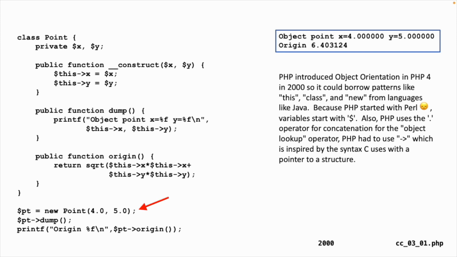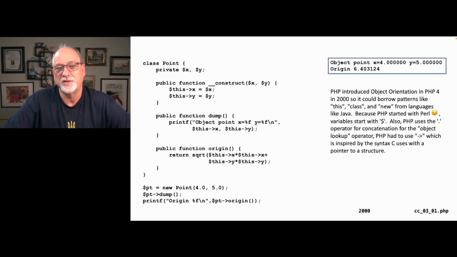In the main code, you see $pt equals new point 4050. Well, it's following the new from Java and others. And then we call pt arrow dump, and then $pt arrow origin. It pretty much works like most of the other ones, except that you'd never use dot, because dot is concatenation in PHP. And I'll be honest, I love dot for concatenation, except for the fact that PHP is different than every other language that I use. Every other language uses plus for concatenation of strings.